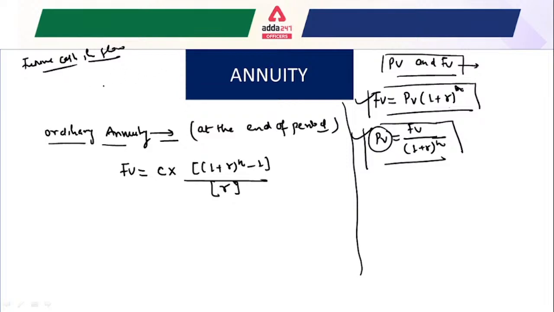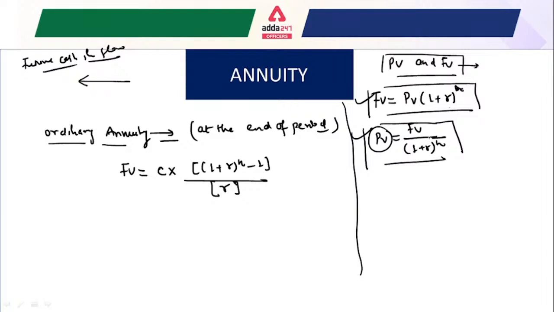Okay, so let me explain. This is the easiest way to understand: whenever you are getting a payment in the future, when you are going to receive that future payment, it is known as a future cash inflow, right? So this is very easy to understand. If we have to find the formula for the present value and the future value, the present value is equal to the future value divided by (1 + r) to the power n. All right.